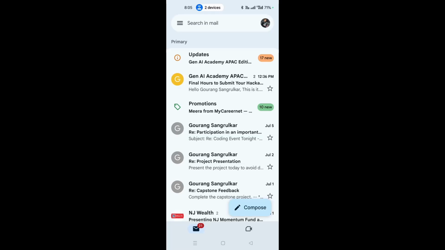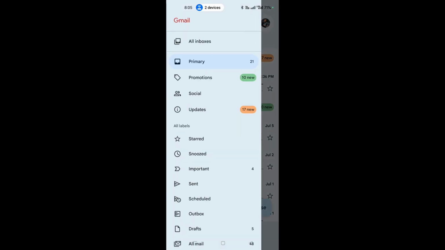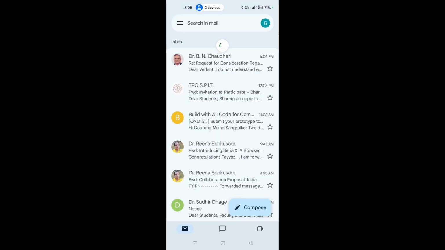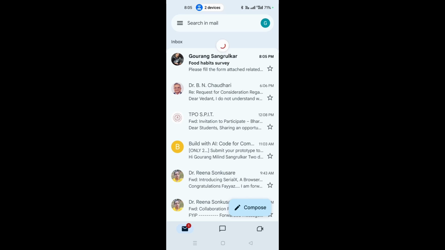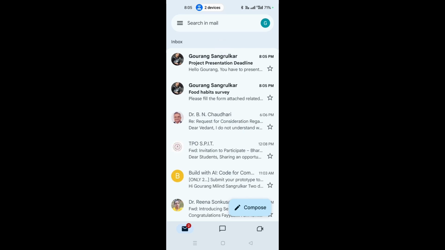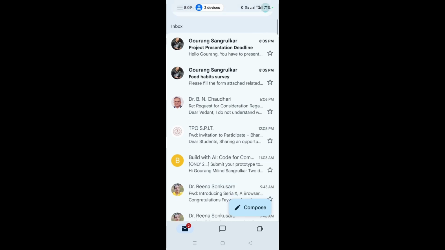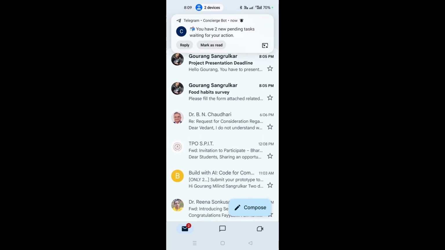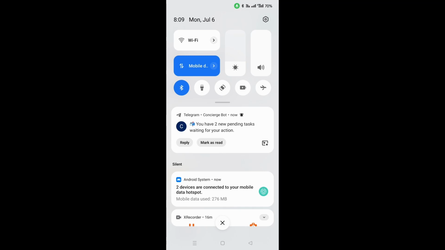Now let's look at the live execution on my phone. First of all, I will send myself some demo emails to check if our AI agent works properly or not. So here if I reload, I can see I have sent myself two emails. One is about a project presentation deadline and another one is about a food habit survey. And you can see that we have got a notification that we have two new pending tasks waiting for your action. So if I click this,